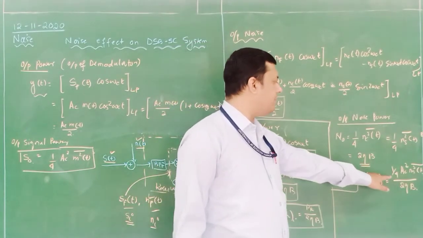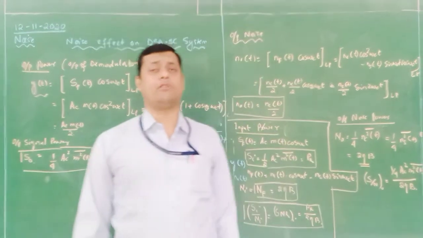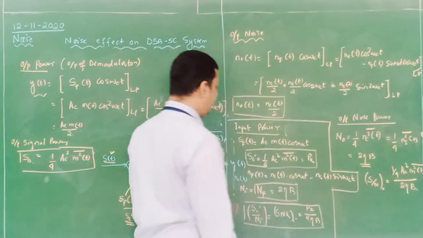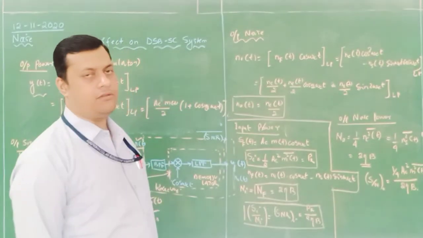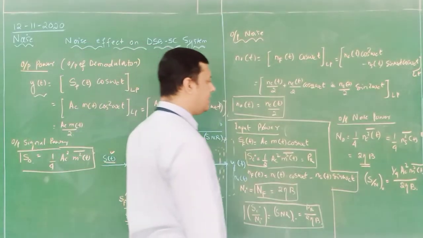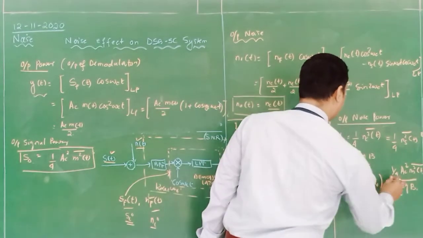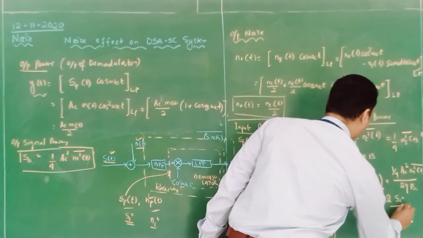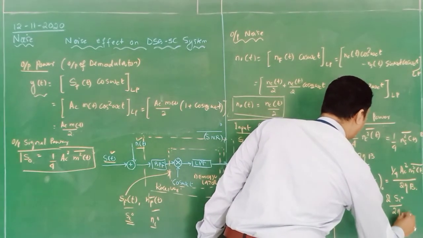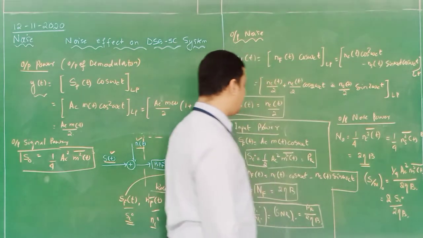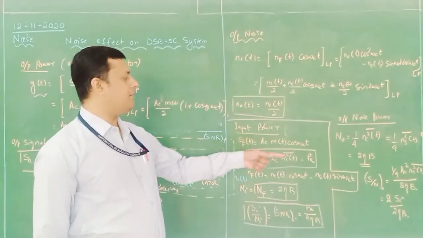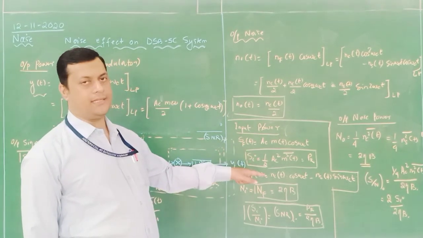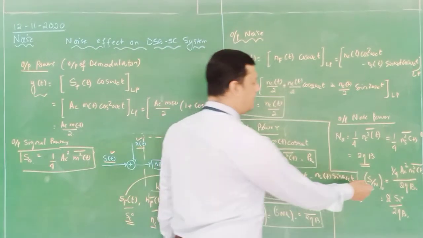It is 1 by 4 AC square m square of t, you need to divide these two components. What will I write in terms of signal to noise ratio? I will write twice the signal power divided by 2 eta into b, because if I multiply twice the signal power, here the 2 will be cancelled out and you will get 1 by 4.